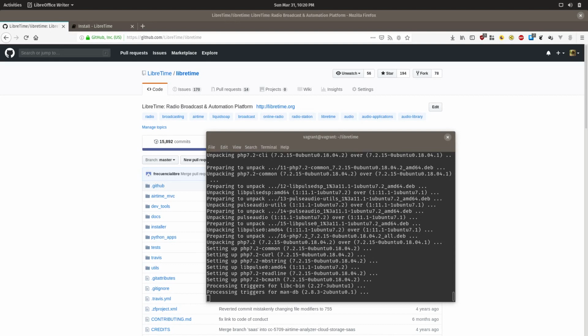This should install and download all the required packages to run LibreTime, and should pop up at the end with the domain name that your server was configured with and the URL you can use to go to the web install. It looks like it's upgrading the various packages on my local installation. This does usually take about 5 to 10 minutes.